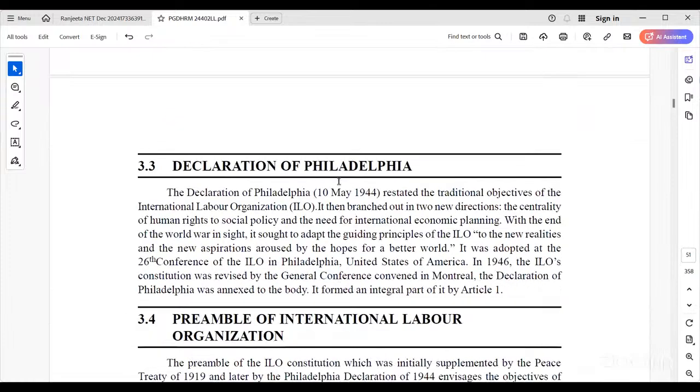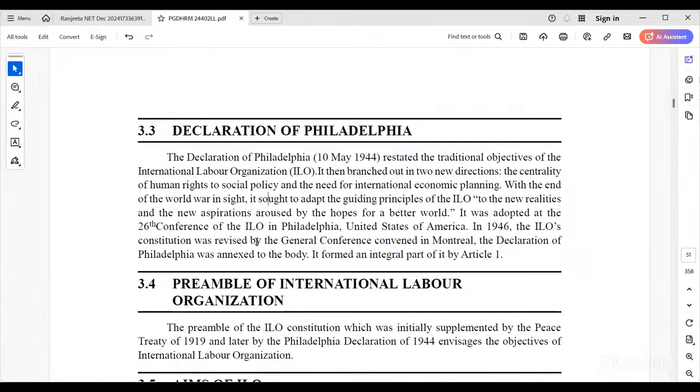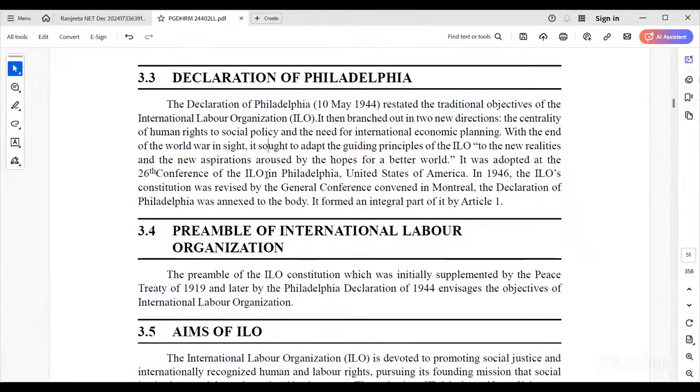The Declaration of Philadelphia, in 1944. Every year ILO conducts conferences, so this is a very important one. The traditional objectives of the ILO then branched to human rights, social policy, and the need for international economic planning at the end of the World War, 1945, the first and second World War period, so they took this revolution.